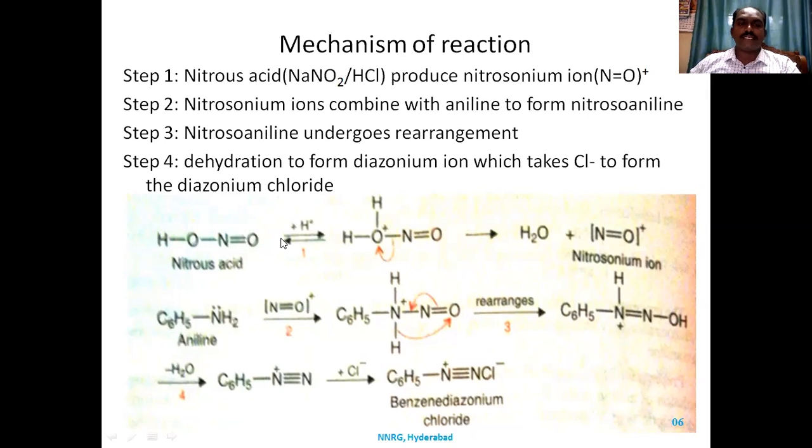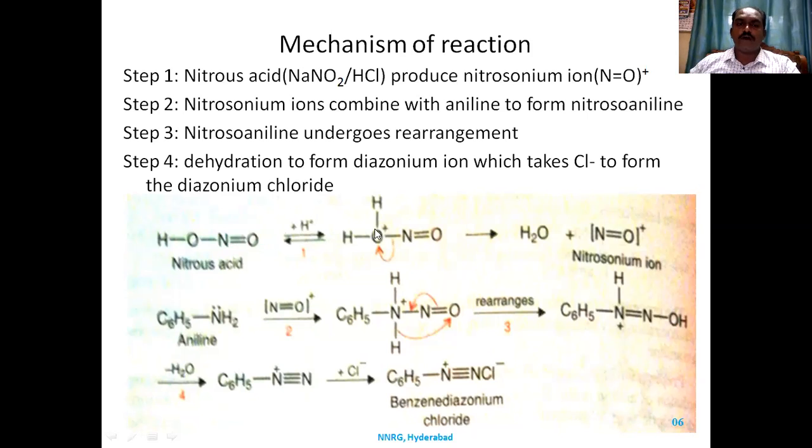This nitrous acid, when it is treated with acid, gives rise to the nitrosonium ion. It is an electrophile. This nitrosonium ion does not have an electron cloud. Why? Because whenever nitrous acid reacts with H plus, we know that oxygen has a lone pair of electrons. That lone pair of electrons is accepted by the proton, which is released by the acid.